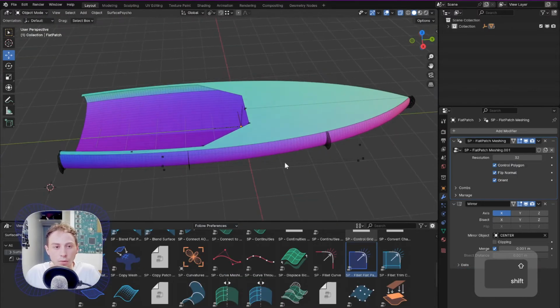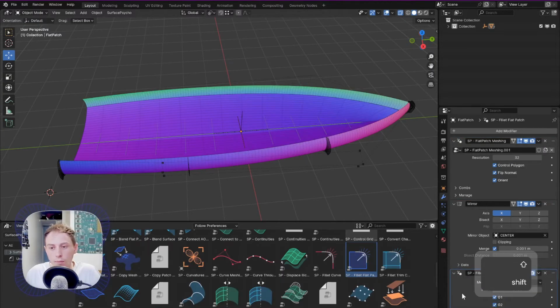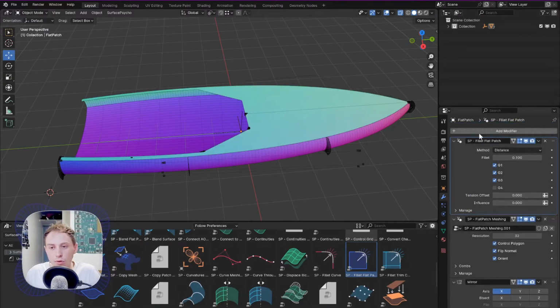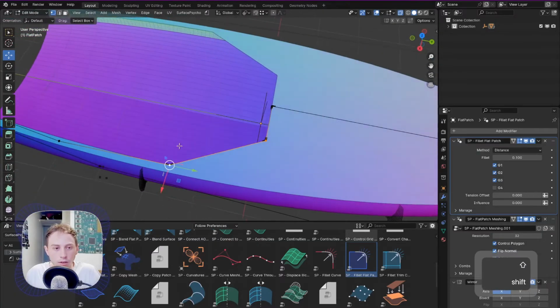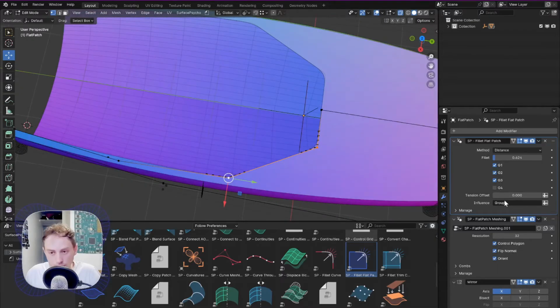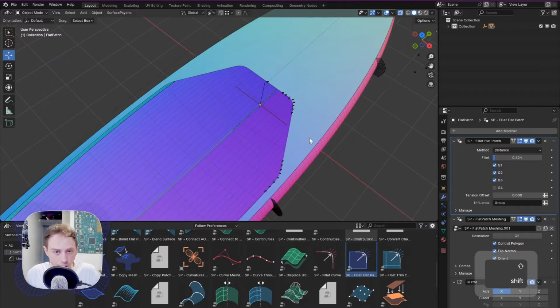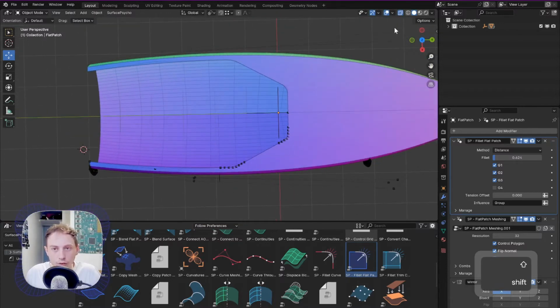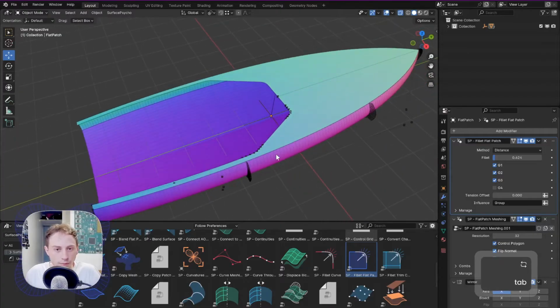The next thing we want to do once we have our deck is to add a fillet modifier that we put to the top too, and assign those two vertices to a new group. This will serve as influence control for the radiuses of our fillet. And as you see, we have these nice rounded edges.